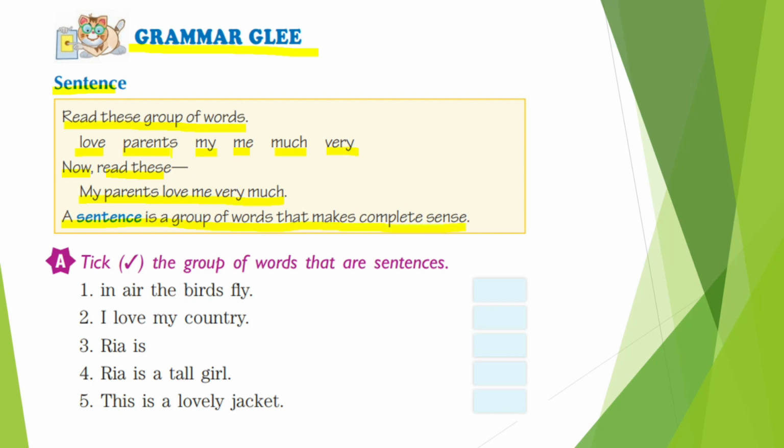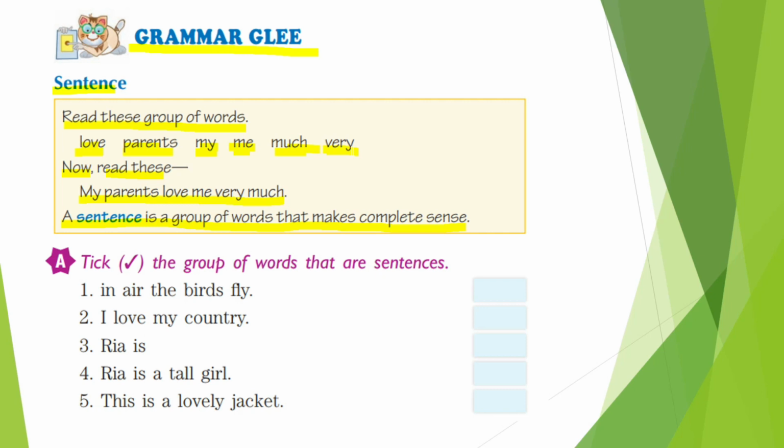Here it is said that there are different types of words, and they are all in different groups, like love, parents, my, me, much, very. This is a group of words, but it does not make any sense.